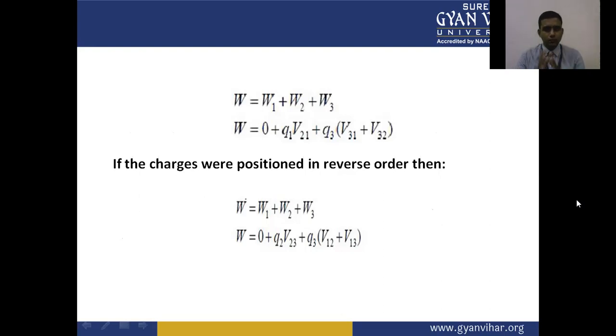If the charges were positioned in the reverse order, then the total work done is W1 plus W2 plus W3, which is equal to 0 plus Q2 V23 plus Q1 V12 plus Q1 V13.